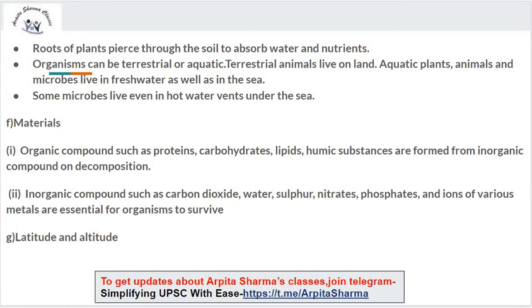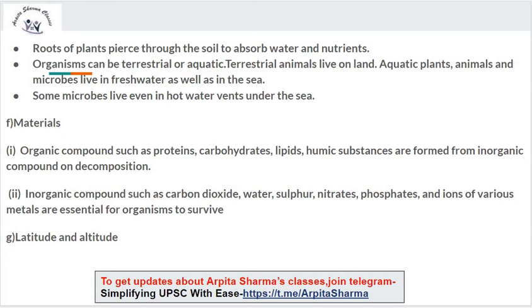Inorganic compounds such as carbon dioxide, water, sulfur, nitrates, phosphates and ions of various metals are essential for organisms to survive. So both organic compounds and inorganic compounds are necessary for the organism to survive.